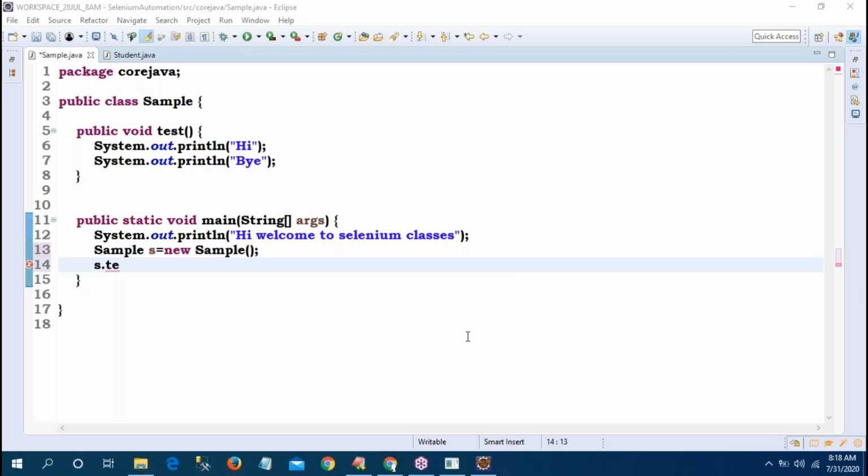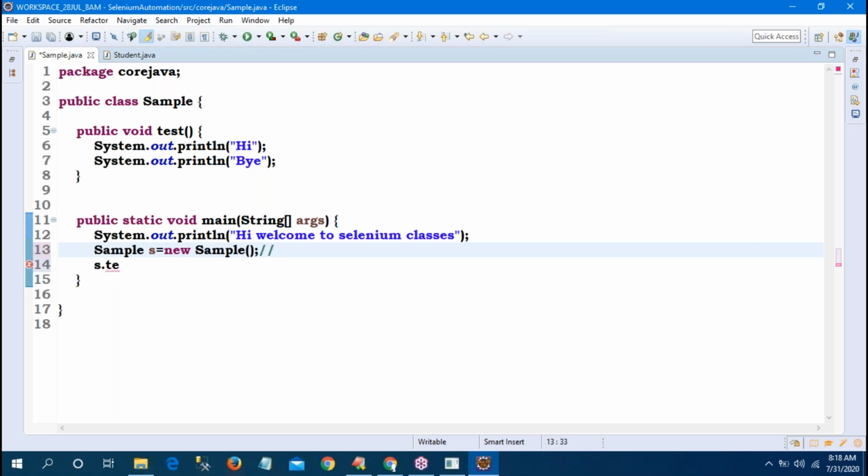Yes, sir. Because we are not calling the method, only the main method is executing. So how do we call the method? Compulsorily, you have to create an object. Yesterday I told you, double slash means comment in Java. This is the creation of an object. How to create an object? Class name with parenthesis and the new keyword. s is the reference variable. Sample is the class.